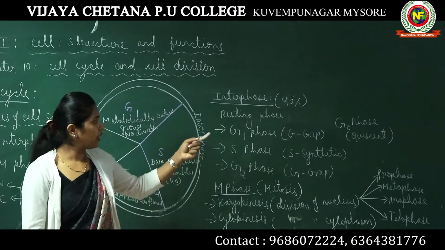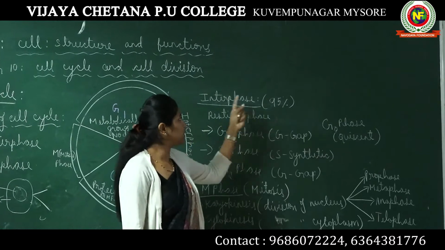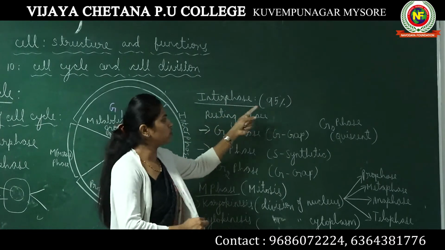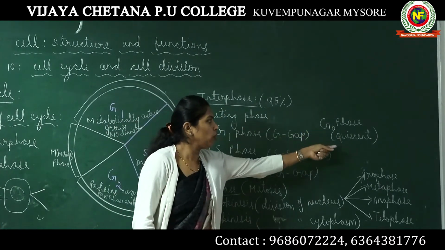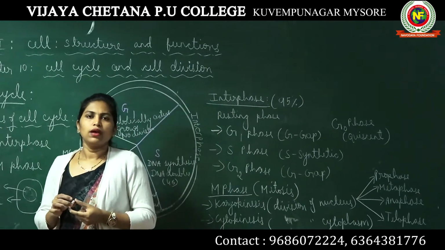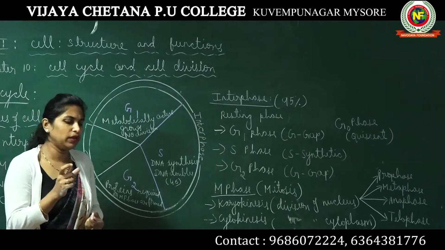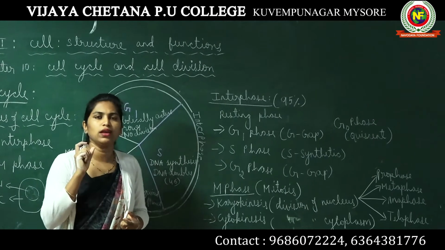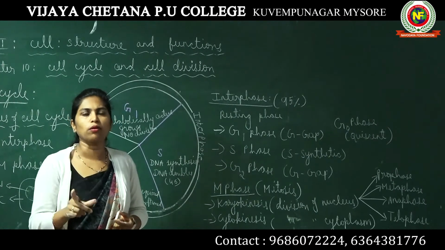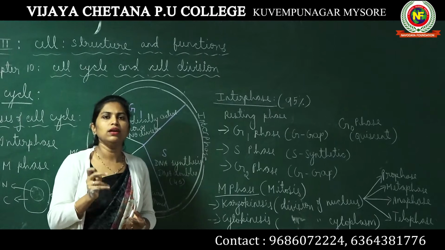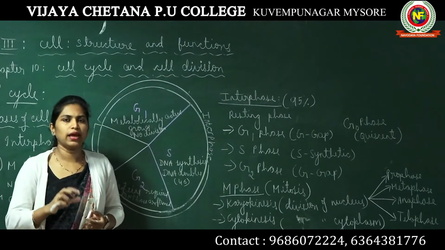Quiescent means being inactive or dormant. It is a condition of being inactive.